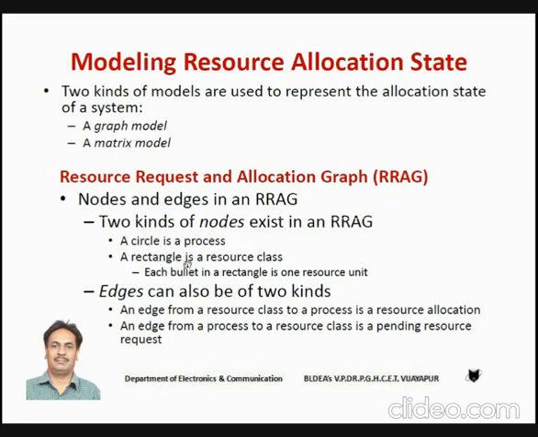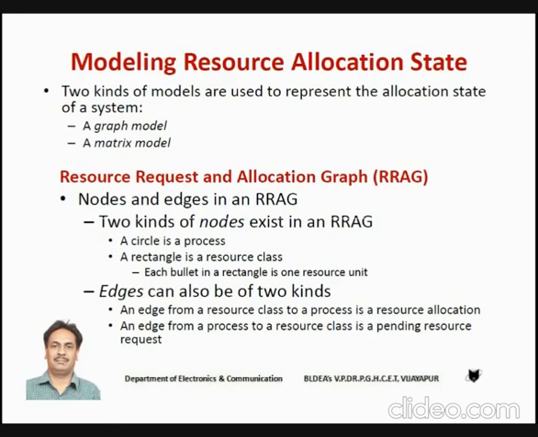Within the rectangle, we use some bullets, meaning thick dots, which indicate the number of resource units. Assume that you have a rectangle, and if you have three dots, that indicates that the resource class has three resources. Then again, we use edges. There are two types of edges. If there is an edge from resource class to the process, that indicates that the resource is allocated to the process. Students, try to understand the meaning.